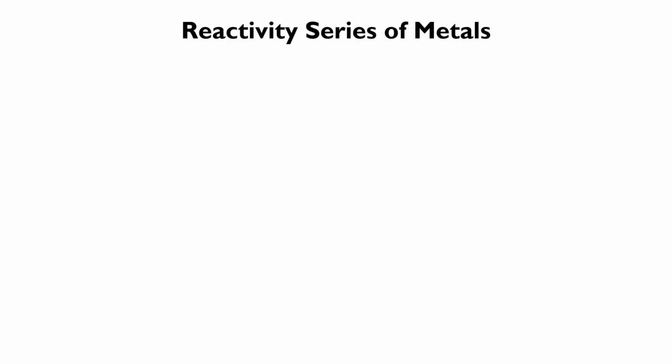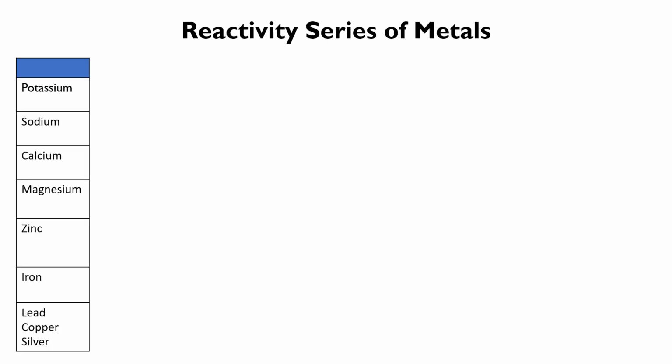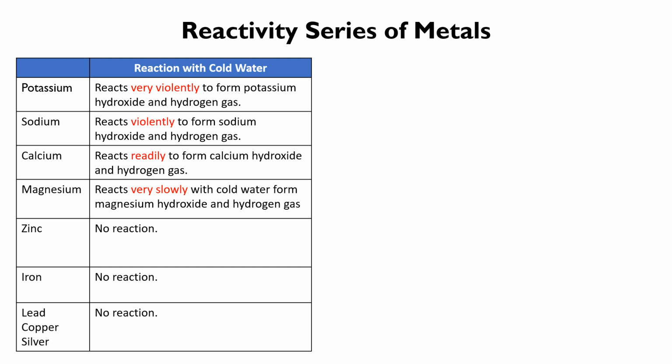Let us continue to look at the reactivity series. First, we look at the reactivity of metals with cold water. Potassium reacts very violently with cold water to form potassium hydroxide and hydrogen gas. Sodium will react violently to form sodium hydroxide and hydrogen gas. Calcium reacts readily with cold water to form calcium hydroxide and hydrogen gas. Magnesium reacts very slowly with cold water to form magnesium hydroxide and hydrogen gas. Zinc, iron, lead, copper and silver have no reaction with cold water.